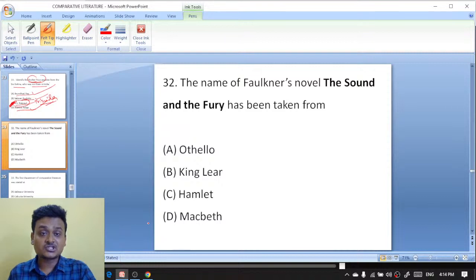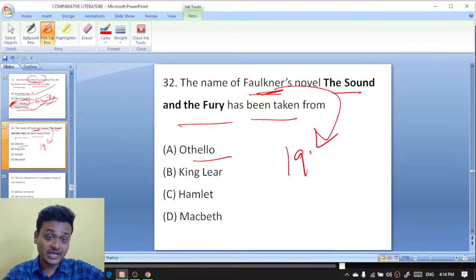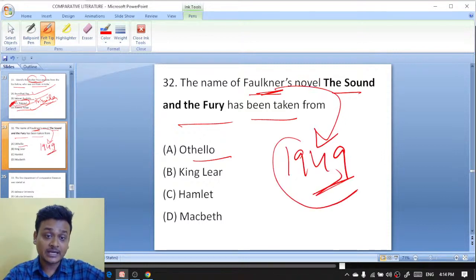The name of Faulkner's novel, The Sound and the Fury, has been taken from Othello, King Lear, Hamlet, Macbeth. William Faulkner's famous novel is The Sound and the Fury. And William Faulkner got the Nobel Prize in 1949.